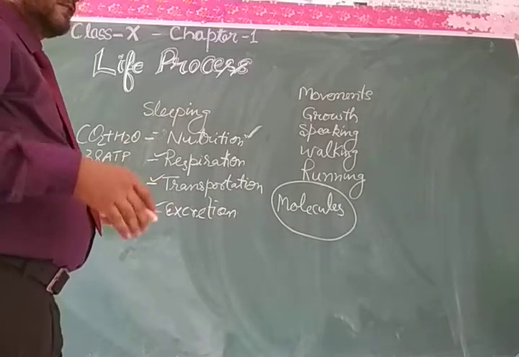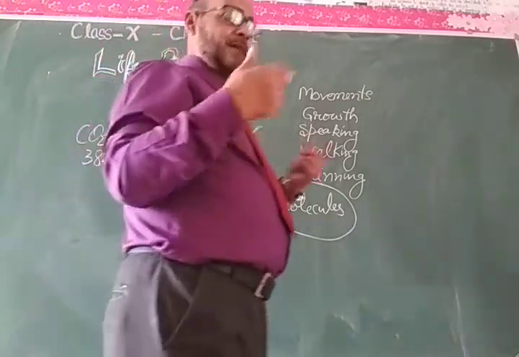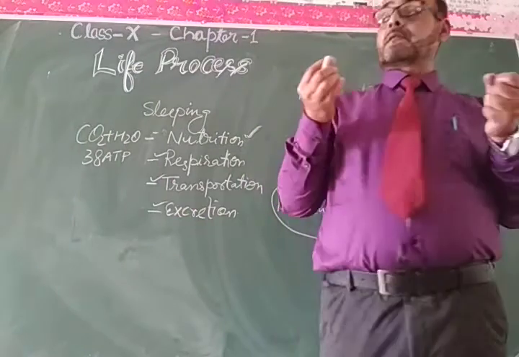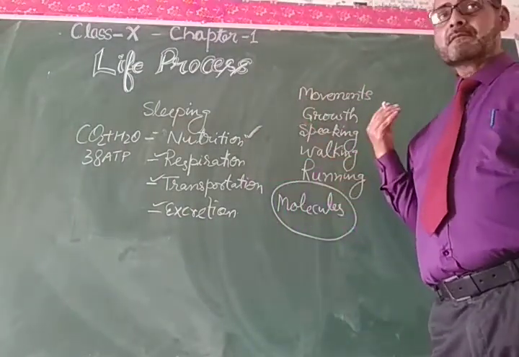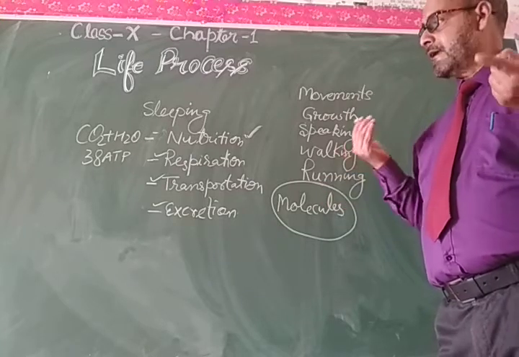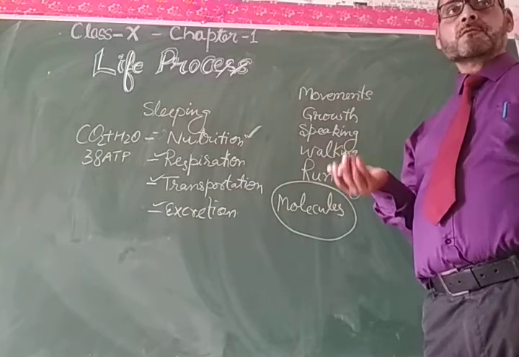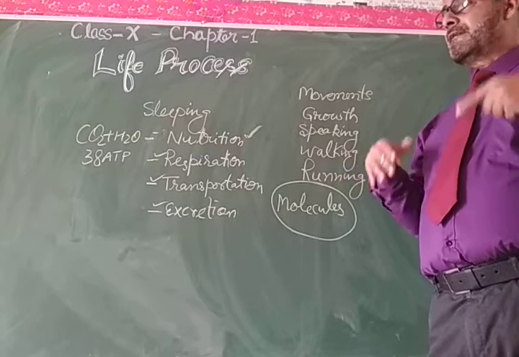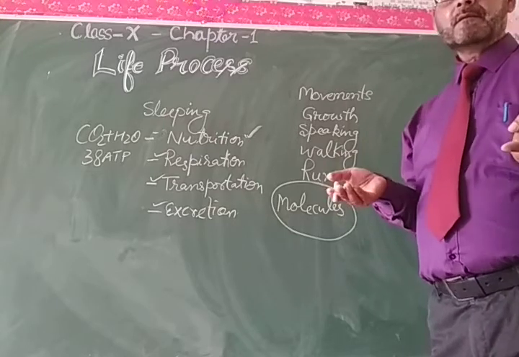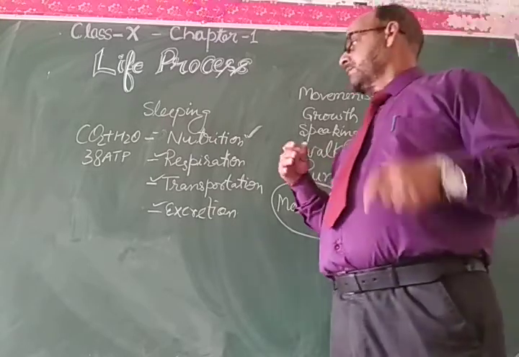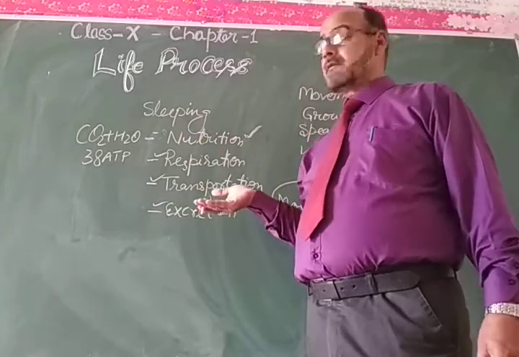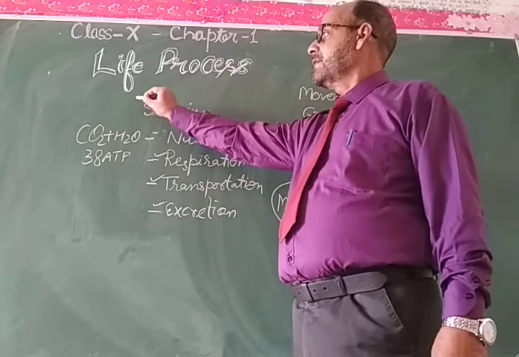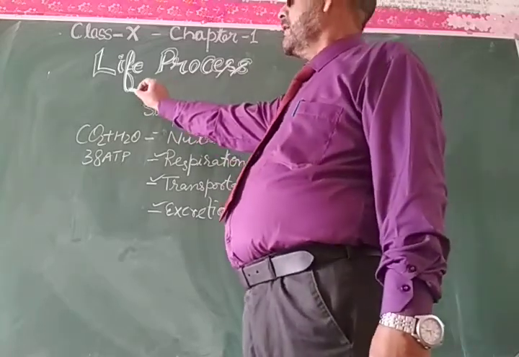It means for energy requirement the living organisms take material from outside, as well as they take material as food to maintain their body, to repair their body, to maintain their metabolic activity inside the body, so that that particular organism ensures its life.